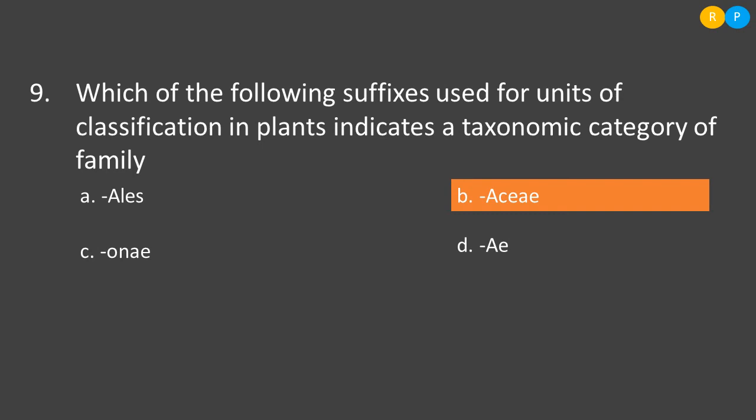Then the C option is ONAE. ONAE is the suffix used for class while classifying the plant. Which class does mango belong to? Dicotyledonae. In that you can see ONAE is the suffix. Then D option is AE. AE is not used as a suffix in any of the taxonomic categories. So the correct answer for this question is option B.